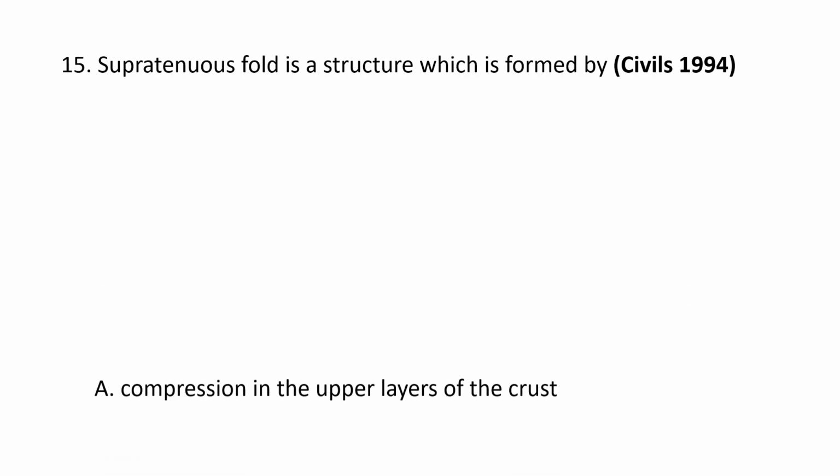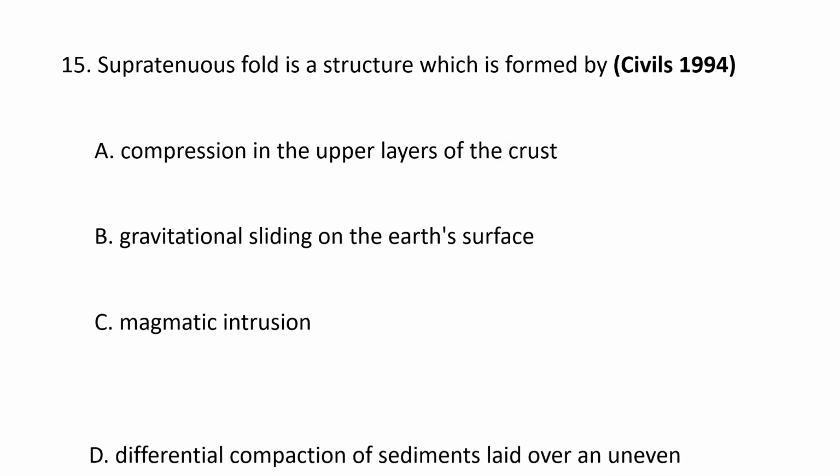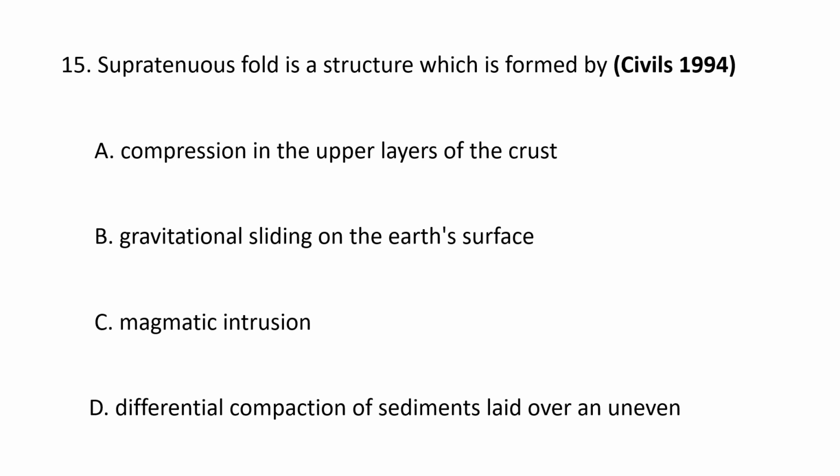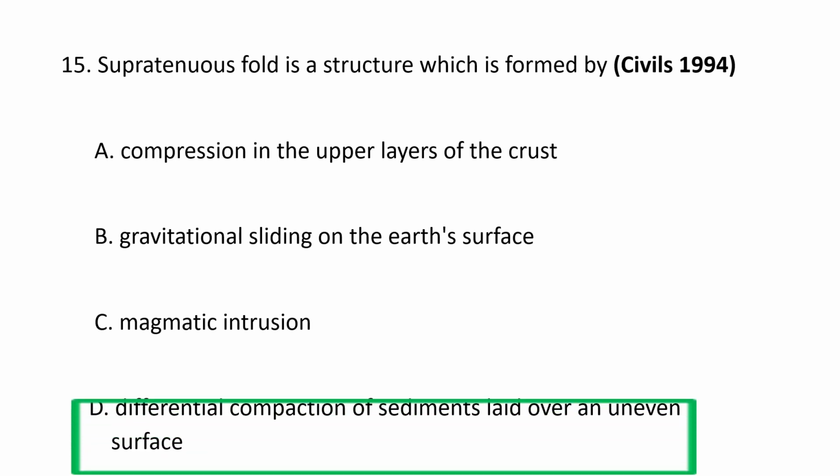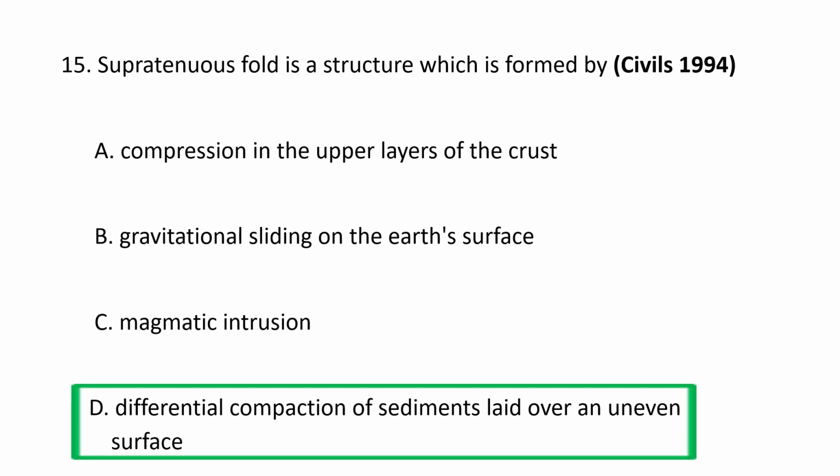Next question. Supratenuous fold is a structure which is formed by A. compression in the upper layers of the crust, B. gravitational sliding of the Earth's surface, C. magmatic intrusion, and D. differential compaction of sediments laid over an uneven surface. The correct option goes as D, differential compaction of sediments laid over an uneven surface.